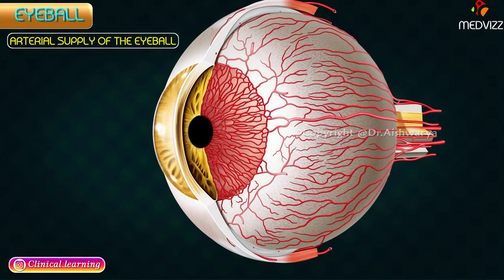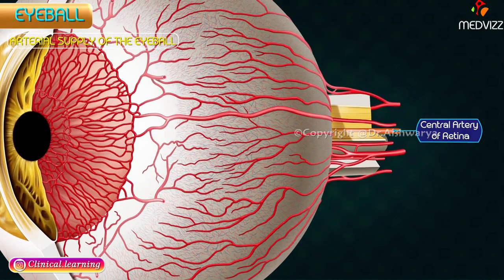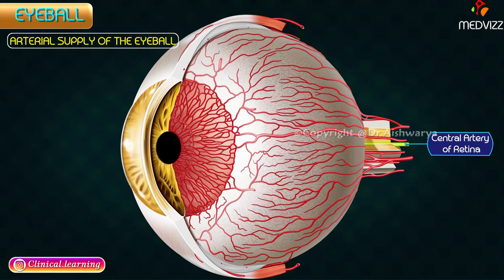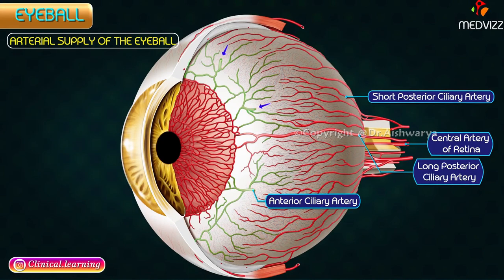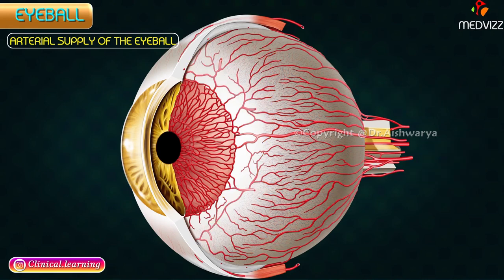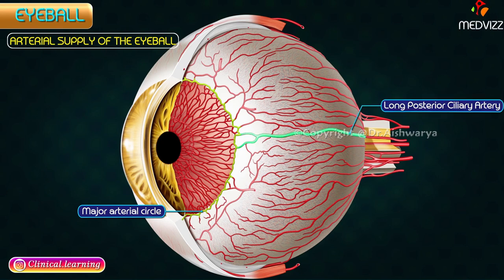Arterial supply of the eyeball. The eyeball is supplied by the following arteries: central artery of the retina, long and short posterior ciliary arteries, anterior ciliary arteries. In the region of ciliary body, a major arterial circle is formed by the anastomosis between long posterior ciliary artery and anterior ciliary artery.